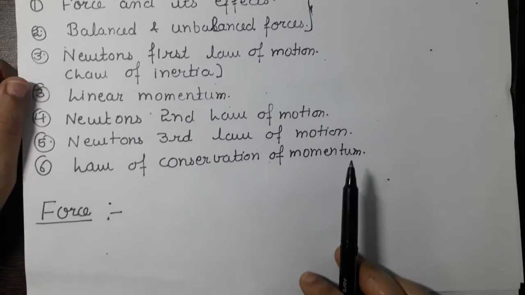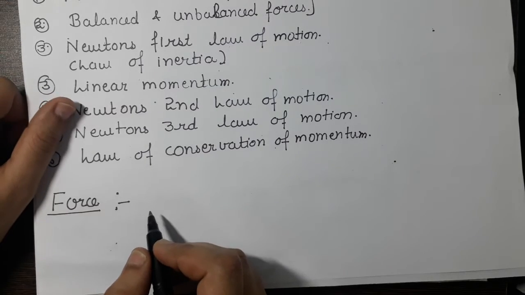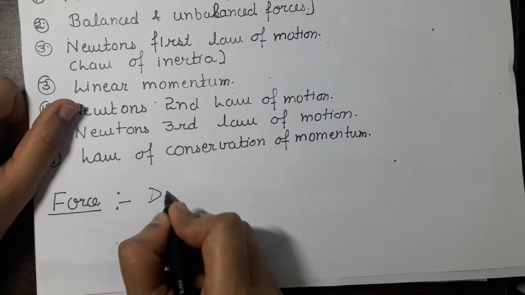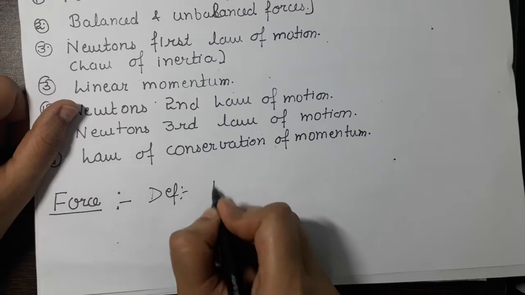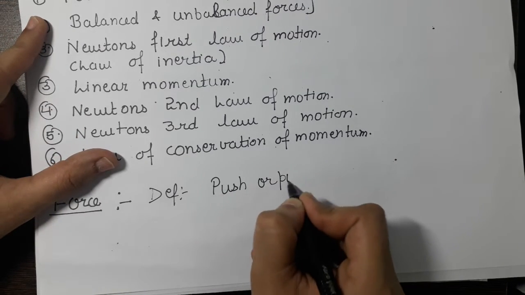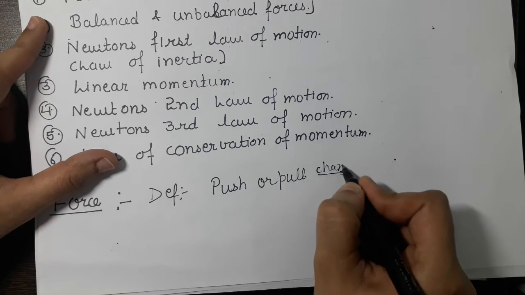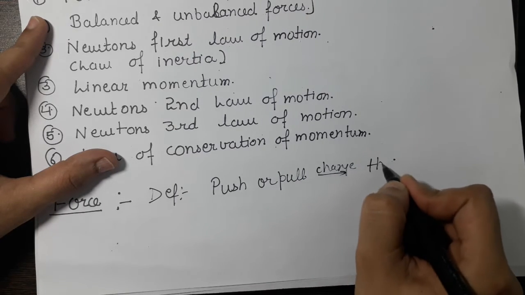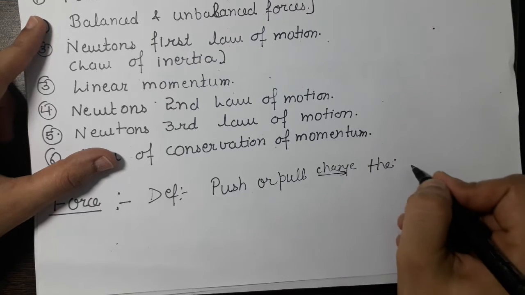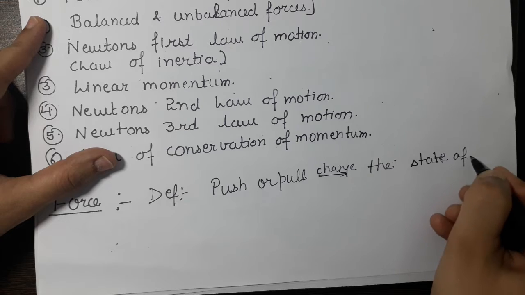So let us start with force. So firstly, what is the definition of force? Simply we can define that force is any push or pull that can change the state of any body, that is state of rest.